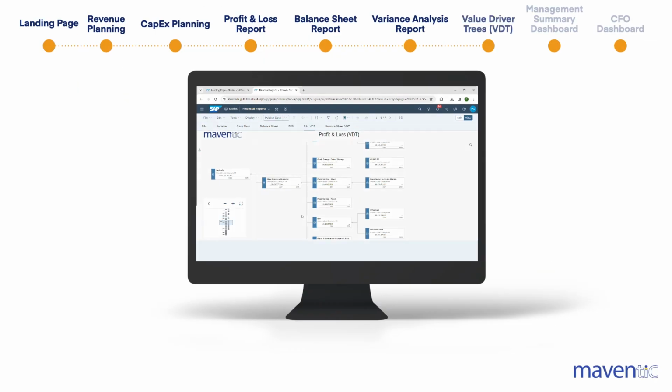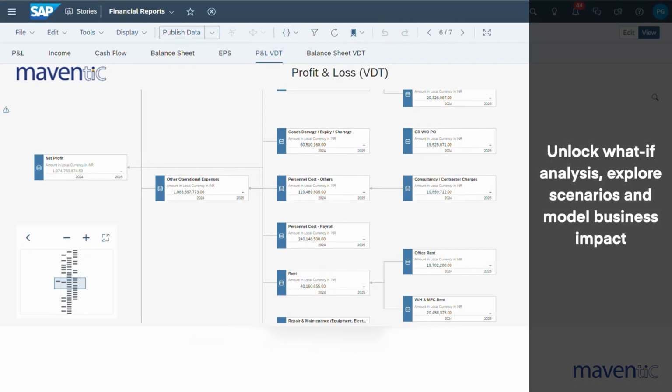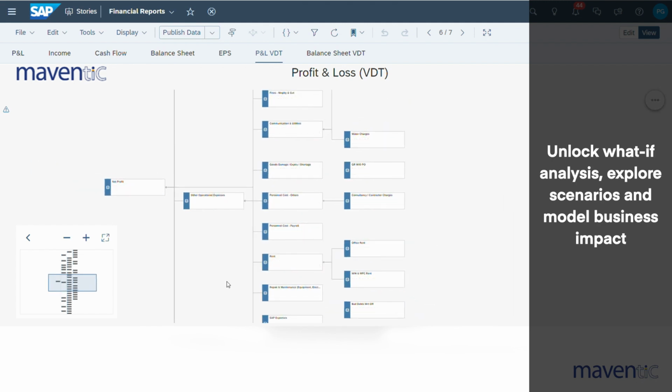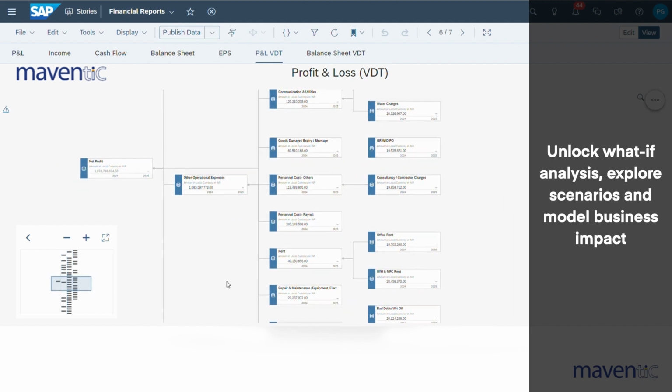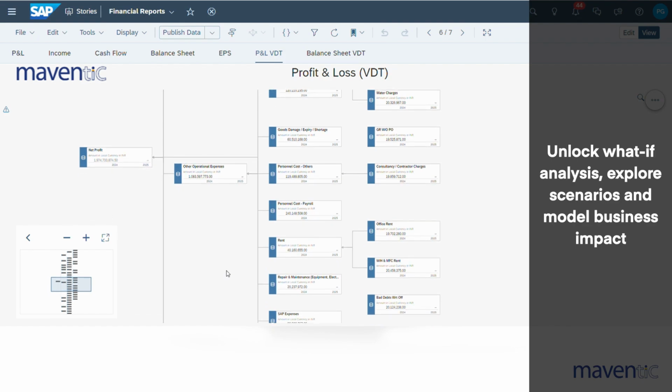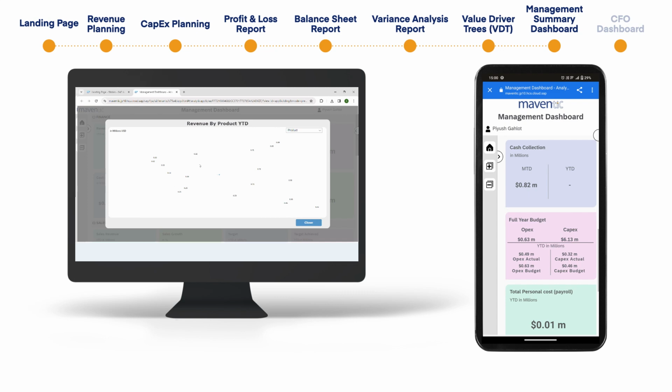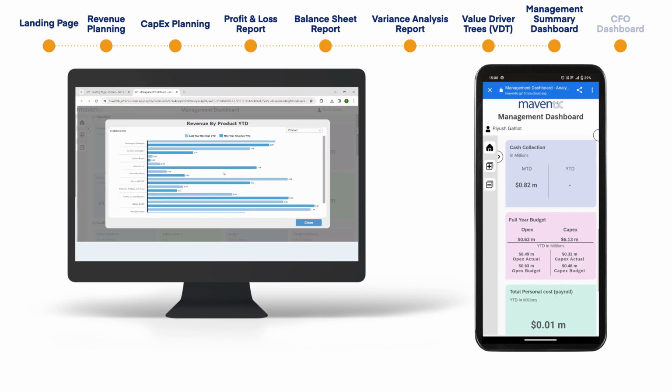Value driver trees unlock the potential of powerful what-if analysis, allowing users to explore multiple scenarios, anticipate outcomes, and model the impact of various factors on business performance. All dashboards are developed for mobile compatibility, ensuring access from desktops, mobiles, and tablets.